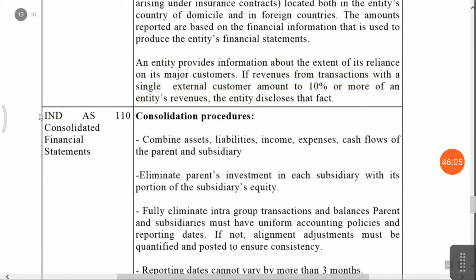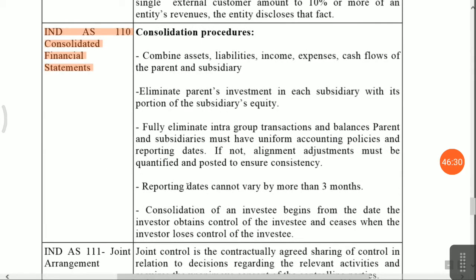Next accounting standard is Ind AS 110, that is consolidated financial statements. The simple meaning is that line by line you have to add the subsidiary's assets and liabilities to your holding company's balance sheet. Intragroup transactions you have to exclude. Intragroup profit and shares should be excluded. Minority share presentation is required. Reporting dates: consolidation of an investee begins from the date the investor obtains control of the investee and ceases when the investor loses control of the investee.